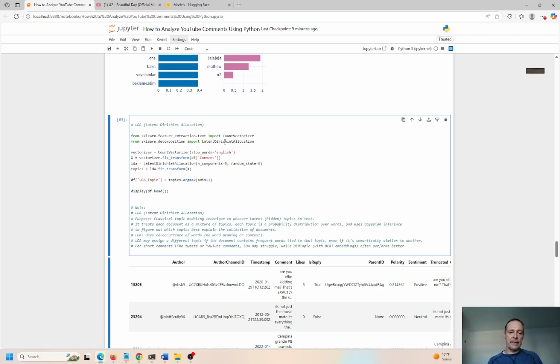It treats each document as a mixture of topics. Each topic has a probability distribution over words and uses Bayesian inference, right? So with Bayesian analysis, basically you introduce a few basic concepts and the computer will make an inference, or infer a certain outcome. So it's very powerful stuff and very simple and easy to use and to explain to a stakeholder. If you have inputs like small, round, the color is red, and size of a human fist, and fruit, okay, with 5 defined qualities, you can say that's probably an apple.